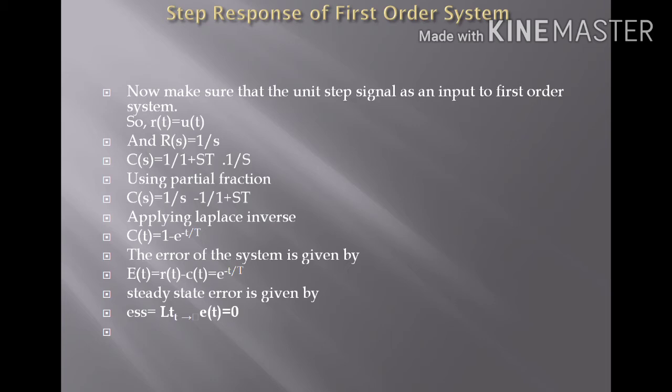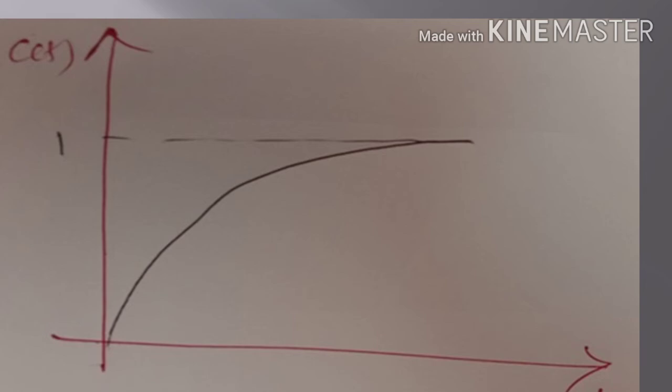So the unit step response includes both transient and steady state terms, that we can observe here. The output variation for this unit step input will be observed by a waveform. The output is zero at the start. Why? Because c of t equals 1 minus exponential power minus t by tau into u of t.